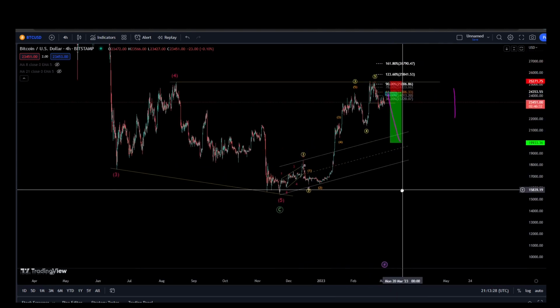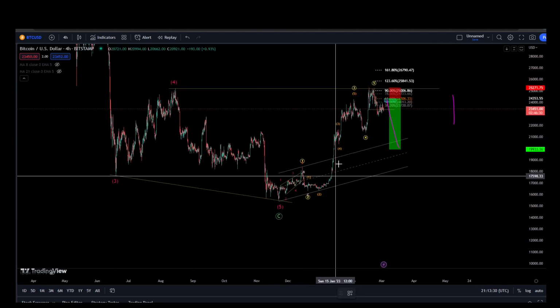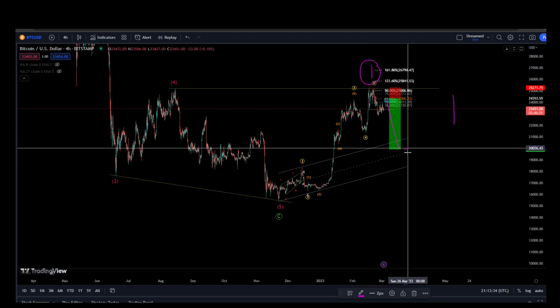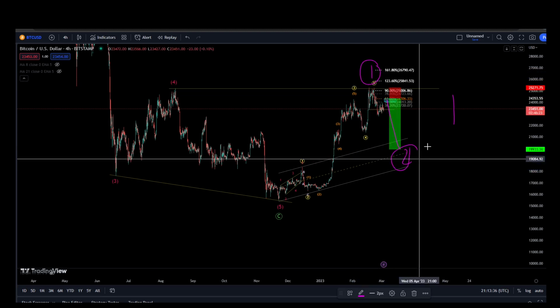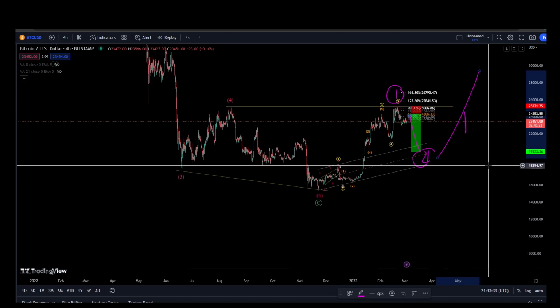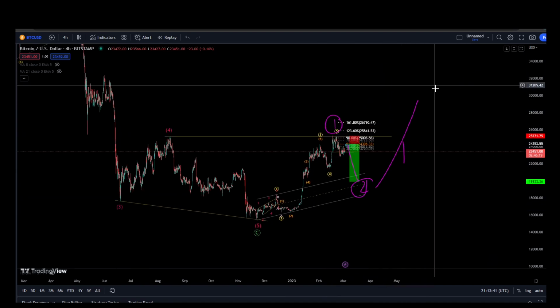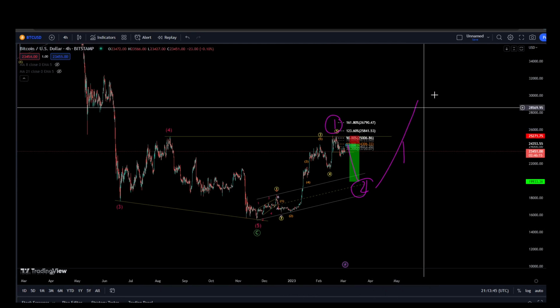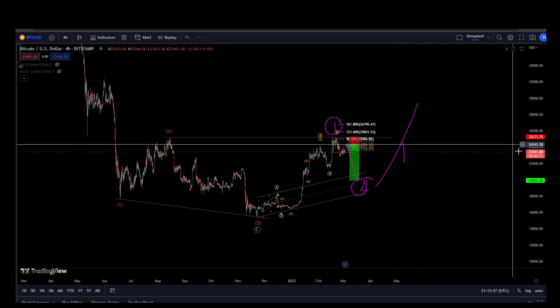And where we are currently is in this 1, 2, 3, 4, 5 into a wave 1, and then we are currently in this A, B, C into a wave 2, and then what we'll expect is simply a continuous push to the upside for Bitcoin, and we could possibly see Bitcoin hitting extreme highs or making new highs eventually.